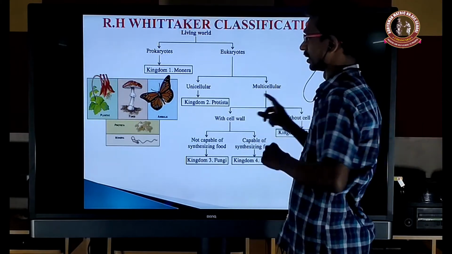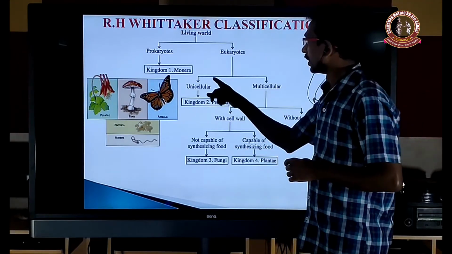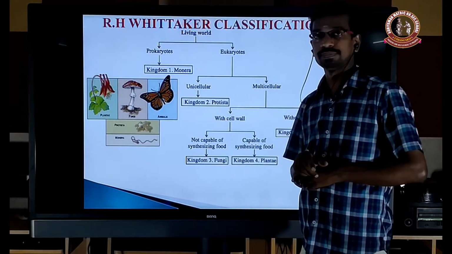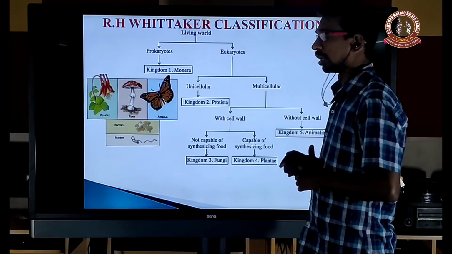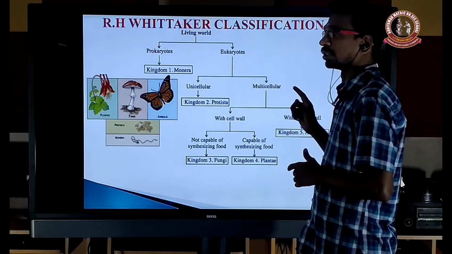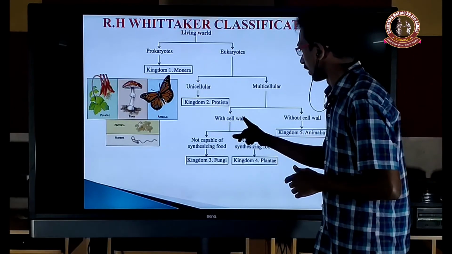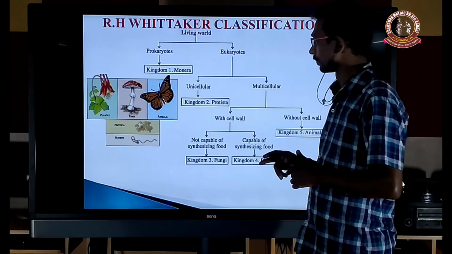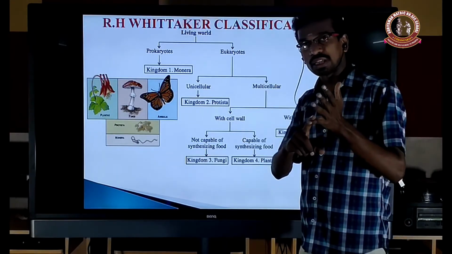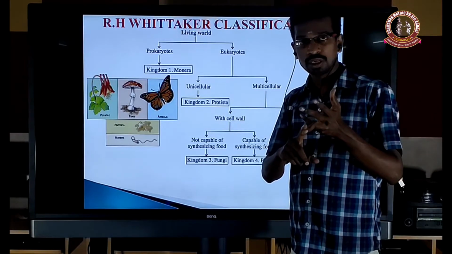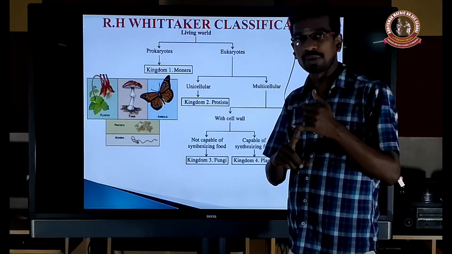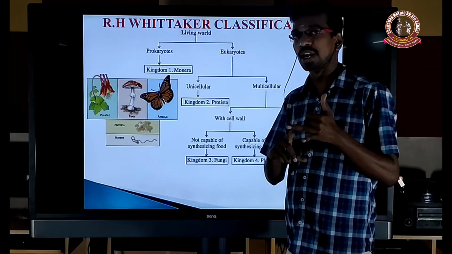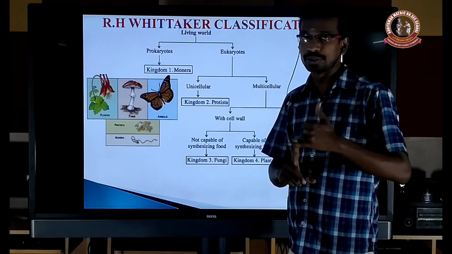That is thallus organization, unicellular and multicellular. The eukaryotic unicellular organisms come under the Protista. All the protozoans are classified here. And then multicellular, maybe with presence of cell wall or absence of cell wall. Presence of cell wall, then whether it is able to synthesize food material or not. Because fungi also have a cell wall, plants also have a cell wall. Fungi cannot prepare food material; plants can prepare food material. A plant is an autotroph, fungi is a heterotroph.